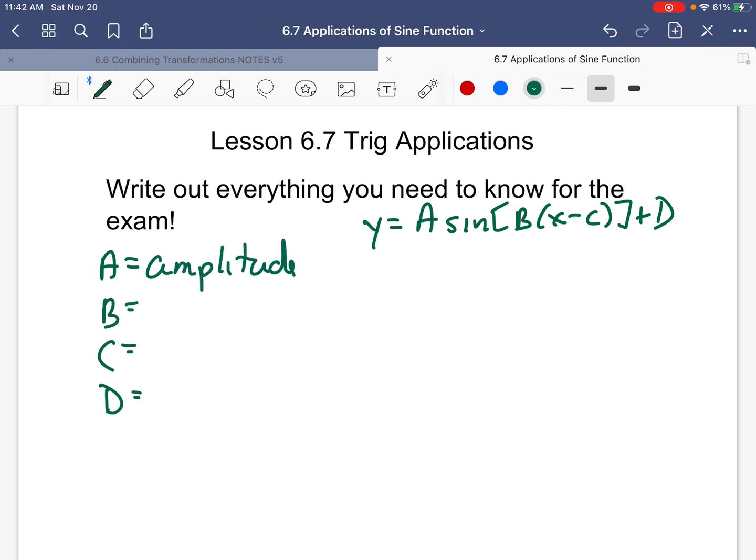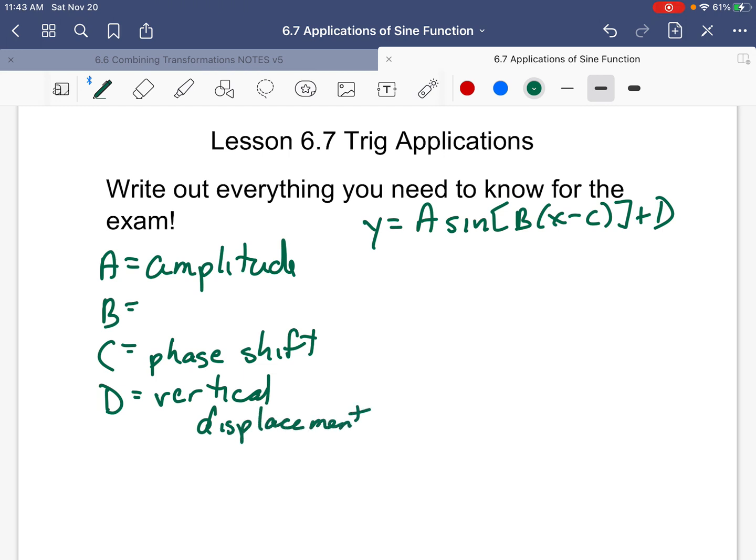B, phase shift, C is the phase shift, where you start. D is vertical displacement. And technical term, vertical displacement.